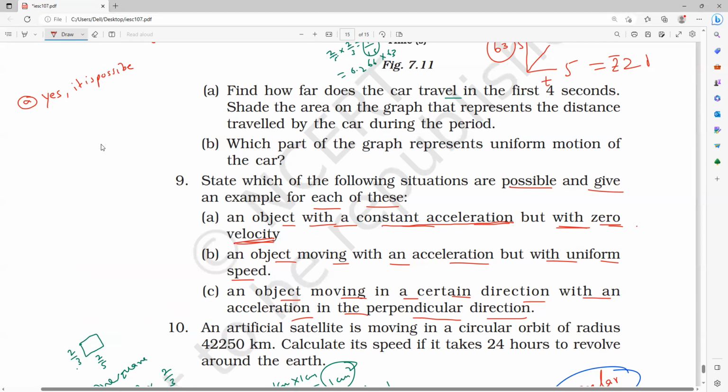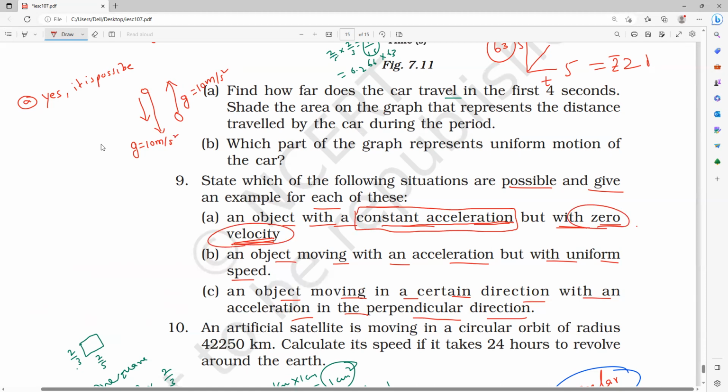As we all know, when a ball is freely falling downwards or when the ball is thrown upwards, the acceleration is always constant. What is the constant acceleration? Everybody, 10 meter per second square. Here also, what is the constant acceleration? 10 meter per second square. Yes or no, guys? Acceleration is constant. Possible or not? All of you. Then with the zero velocity.